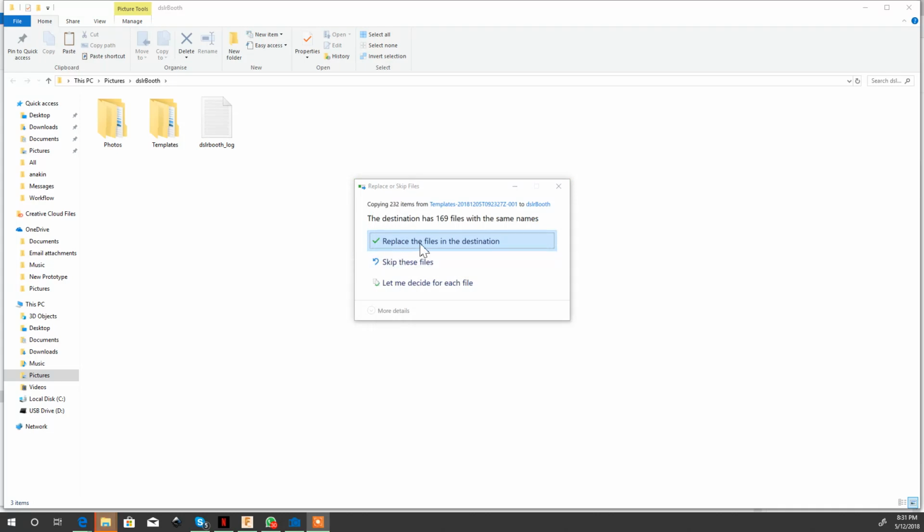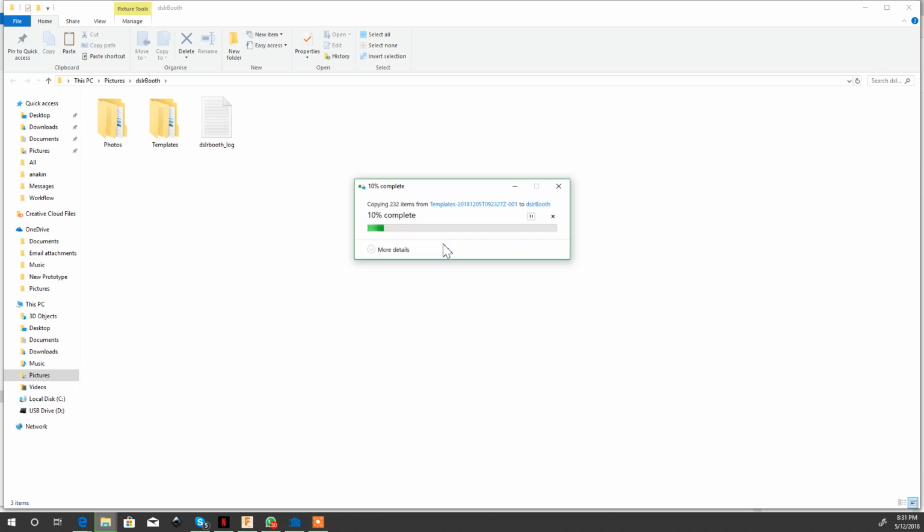You're going to get this as well, asking what would you like to do? You want to replace the files in the destination if you want a clean copy. If you want to leave the remaining templates you've got there, then you just hit skip.